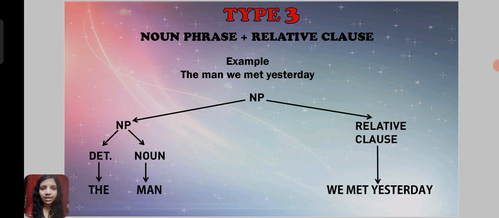And if we take the example of the man we met yesterday, the noun phrase will be divided again, as I told you, into noun phrase and relative clause, and the noun phrase will be divided in two again, determiner and noun. Determiner will be the, which comes under the category of article, and noun will be man. And relative clause will be we met yesterday. It is relating to that particular man whom we met yesterday. So this is showing a relative clause. All relative clauses will come after the first part of the sentence.